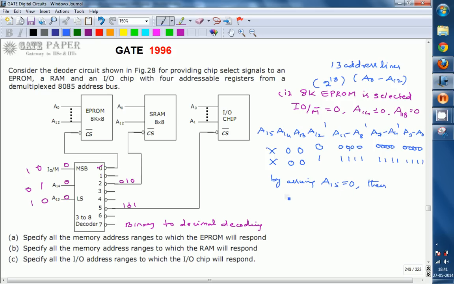We can specify the range as 0000 in hexadecimal for the first location, and the last hexadecimal location is 0001 1111 1111 1111, that is 1FFF. The higher nibble gives 1, and all three lower nibbles give F. So 1FFF is the last of the memory locations for the 8K EPROM whenever it is selected. Similarly, we will go for the other two as well.